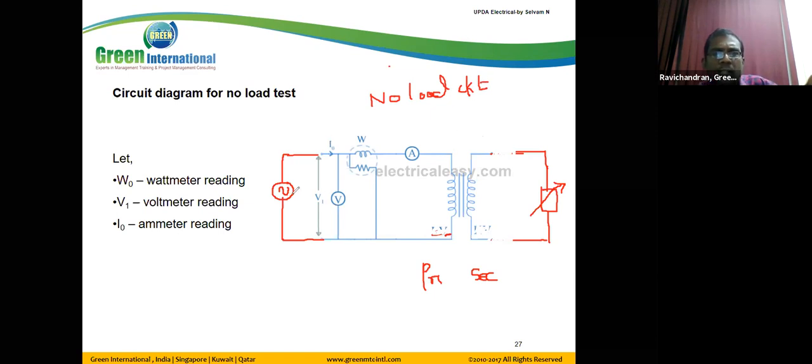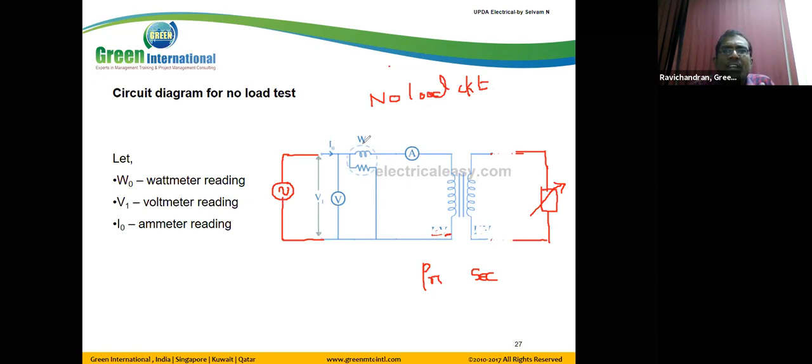Now we give the power supply to the primary winding. As I said, there is no load, so this transformer should not consume any power. Even though there is no load in the secondary, the transformer consumes some power.